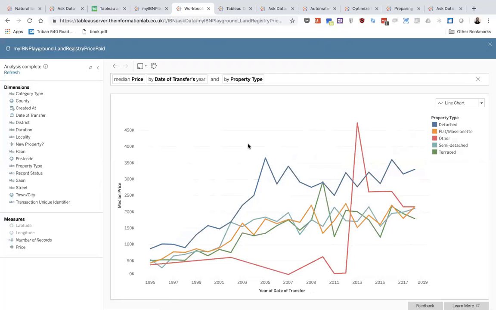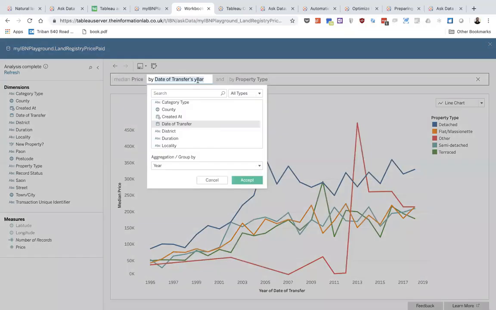Now, some of you might be watching this thinking, hang on, I can do this in Tableau Desktop. Why would I use Ask Data for this? But really, it's not specifically for those users who understand and are comfortable using Tableau Desktop, but more for the users that might be slightly intimidated by Tableau Desktop, but want to actually understand and explore their data anyway. So I can hover over here and I can see there's a spike in other. And maybe I want to look at this in a more detailed view, not over year, but by month. So I can click on this section of this pill over here and click on it to get this different view.